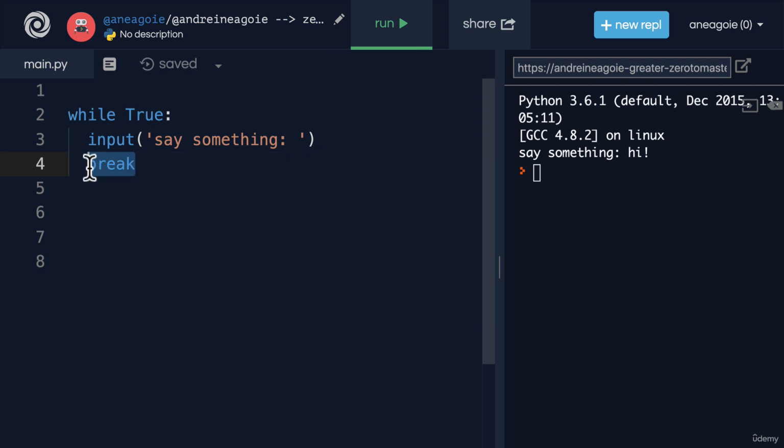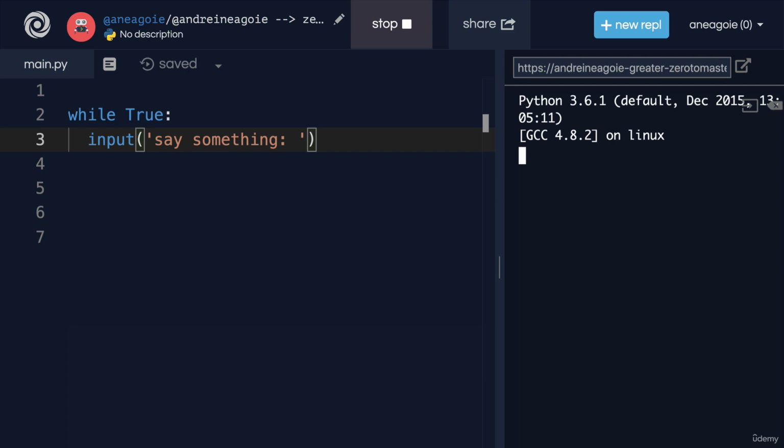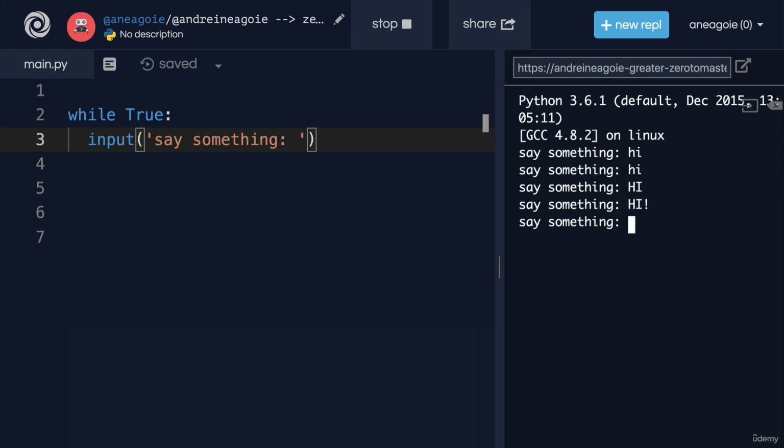But what if I remove this, and I click run? If I say something, I say hi, and then it asks me again, hi, hi. I keep saying hi, and it keeps asking me, and we have an infinite loop. But the interesting thing here is that we can use conditional logic, right?